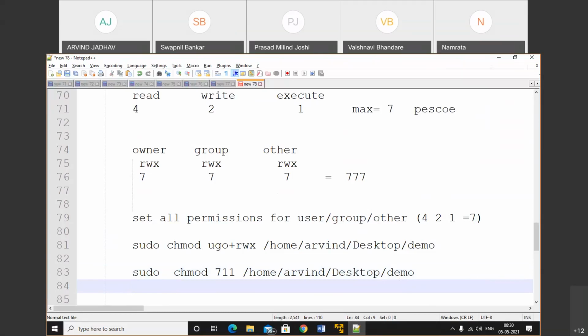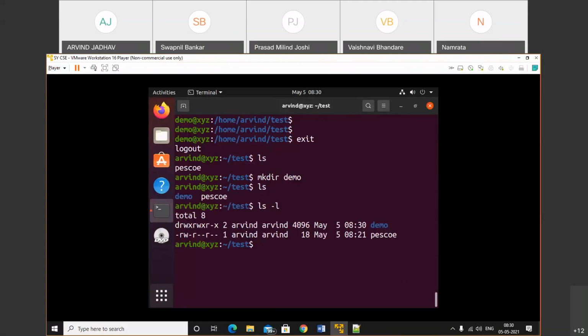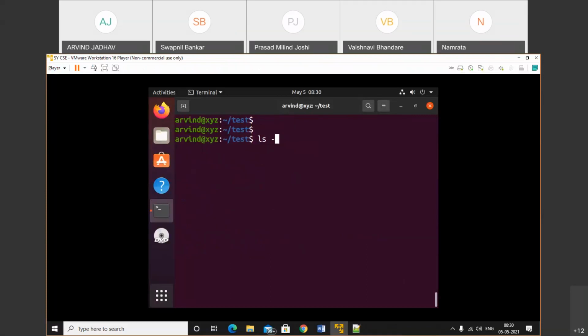Okay, so let's do the practical. ls. I will create a directory, mkdir demo. ls -l. First of all I will remove that psue, so we have only one file. Now we have the demo file and the owner is Arvind and the group owner is Arvind. See the permissions. First, d indicates it is a directory.